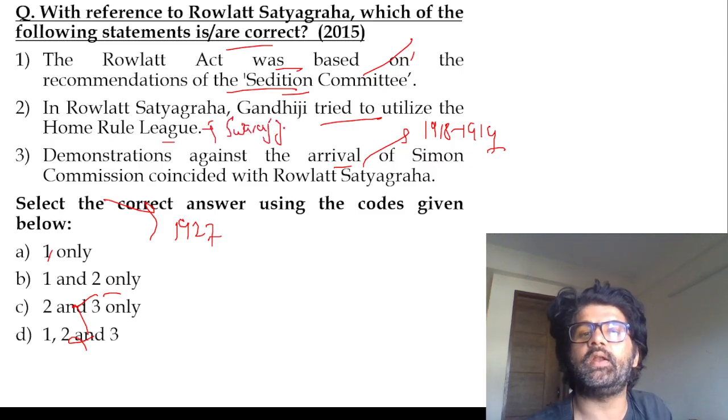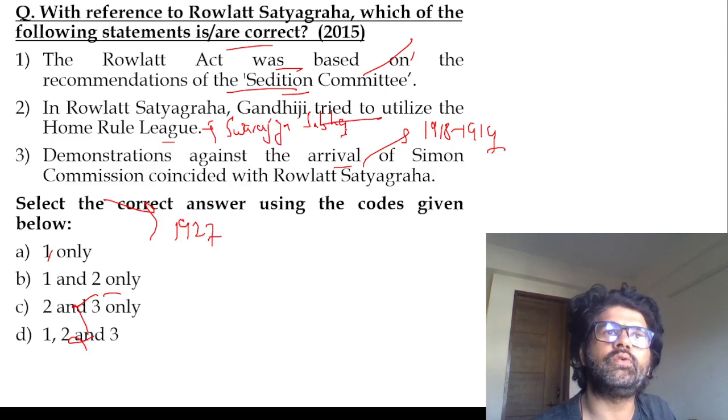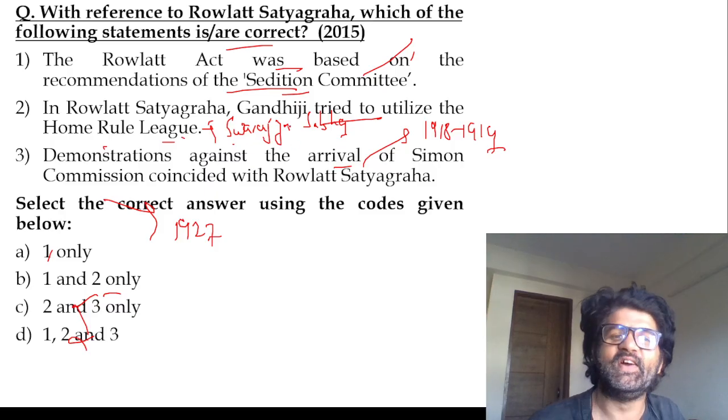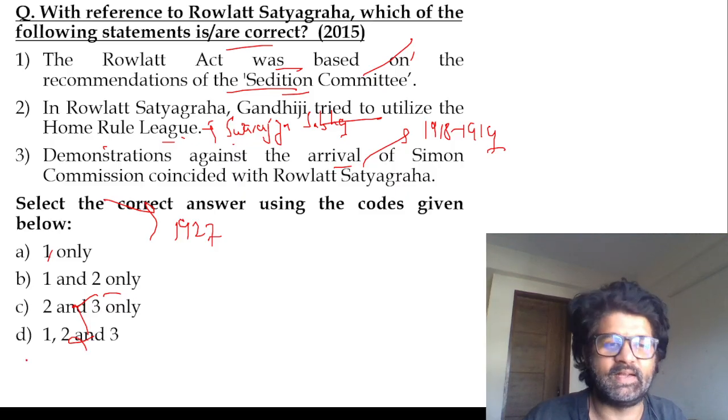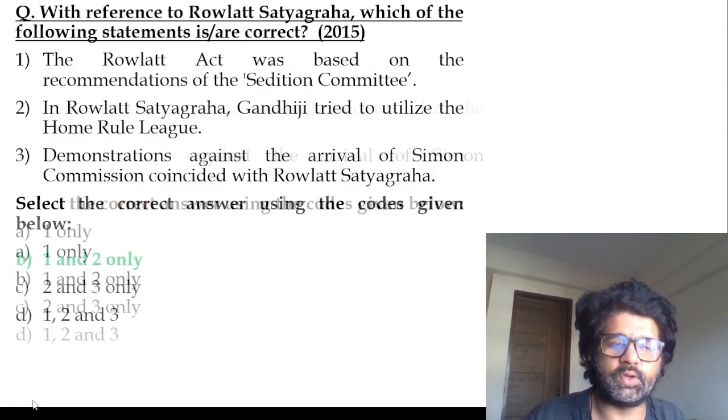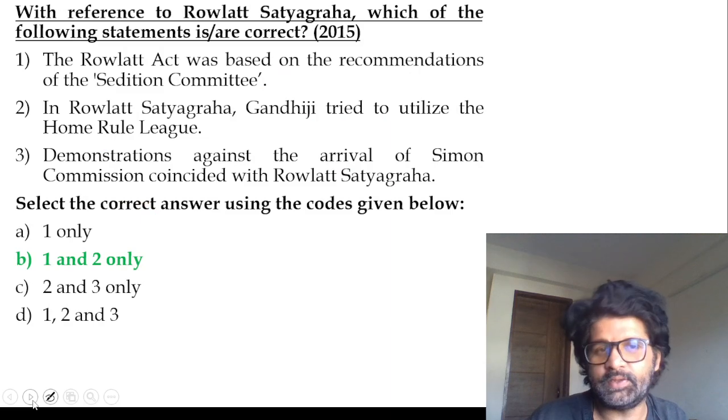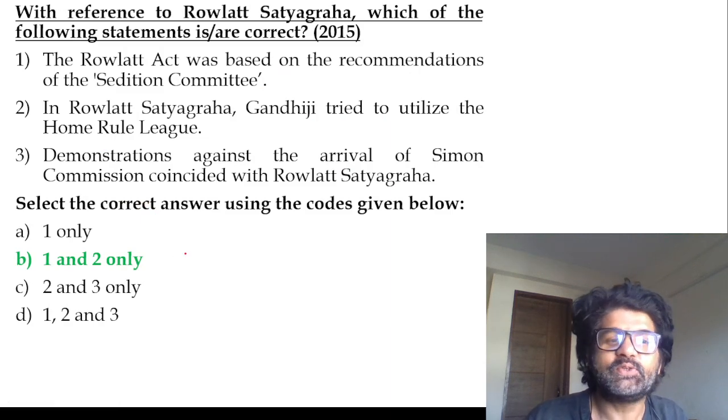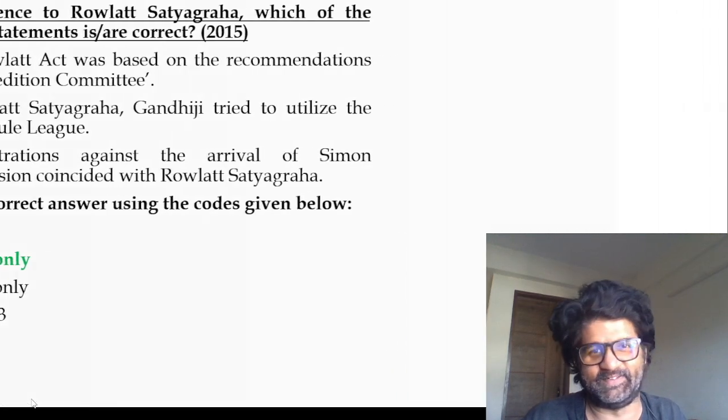So what we are learning from that lesson: don't allow some person to come into your house and don't get influenced by him or her so much. See? Came, utilized and then even changed the name of the Home Rule League to Swaraj Sabha. But again, Gandhiji is Gandhiji. So the answer is B. I'm just joking, guys. I'm a Gandhi supporter. I'm not a Godse supporter. So B, 1 and 2. Oh my God.